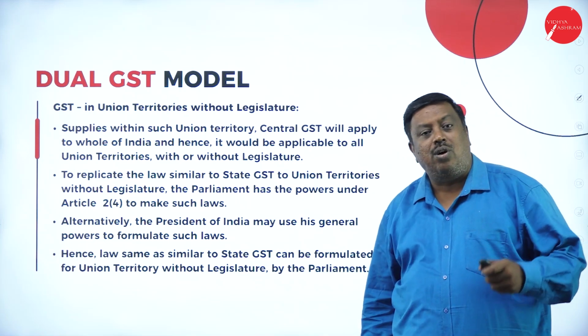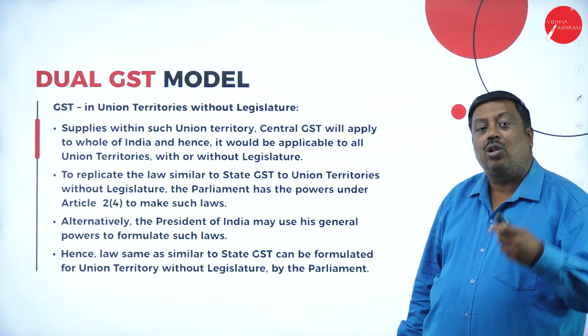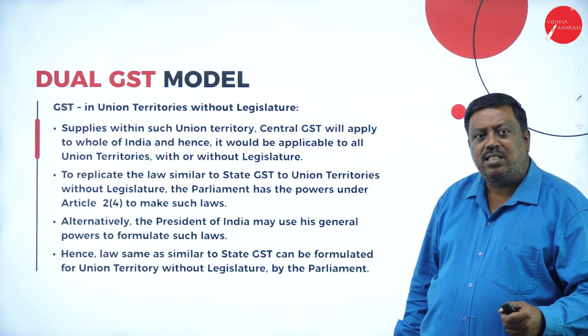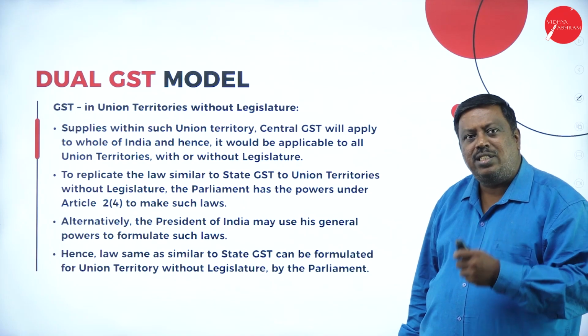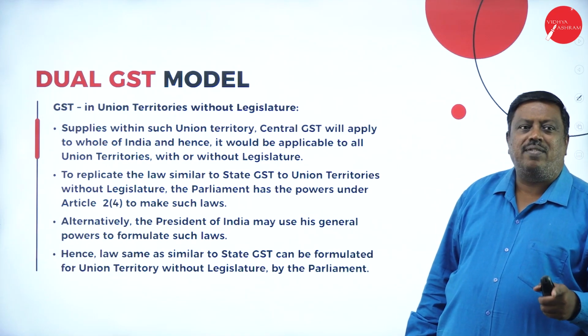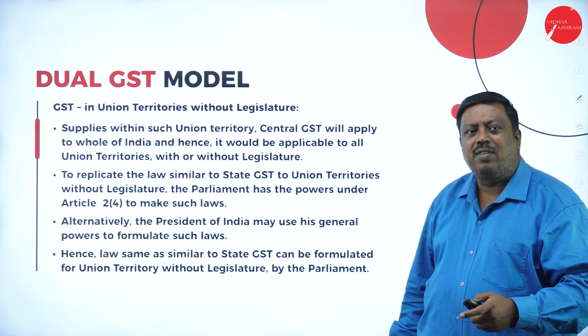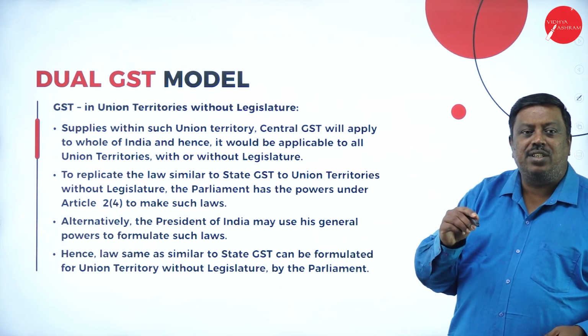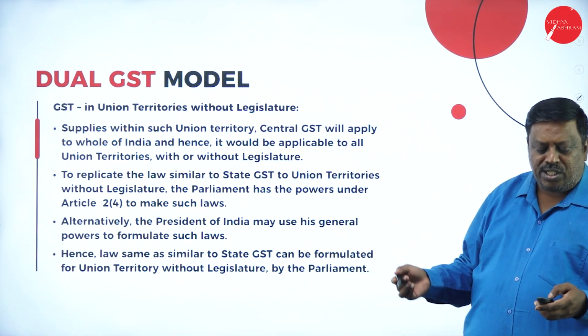If it does not come under the bracket of Parliament, then the President has all the rights to add certain points and make certain law applicable for the union territory, and it is applicable as state law. Whatever we have here, the same law is applicable for all union territories, even though there is no proper legislature controlling the economy of the union territory.